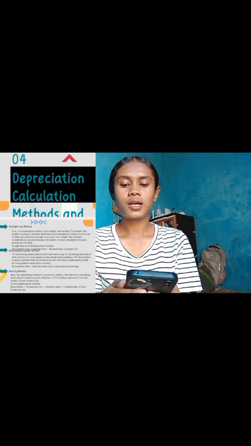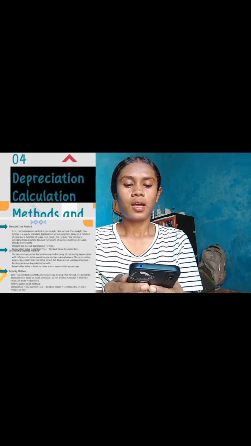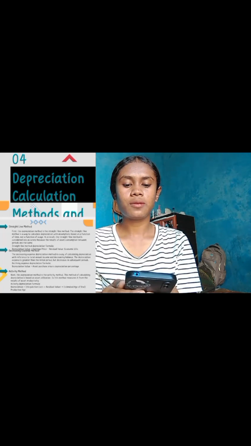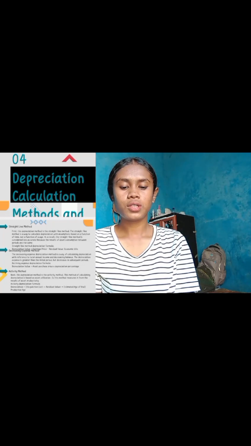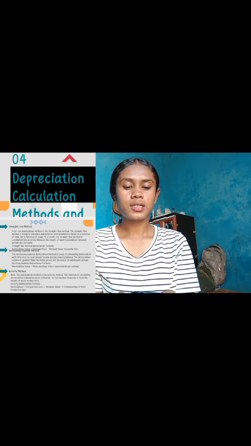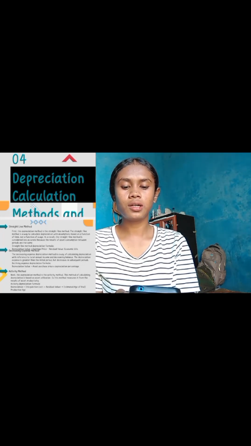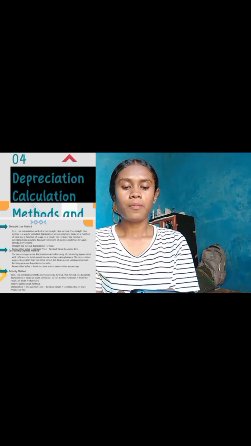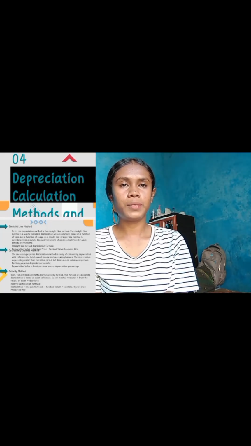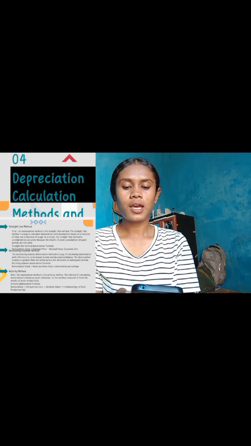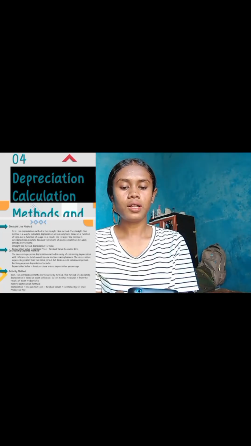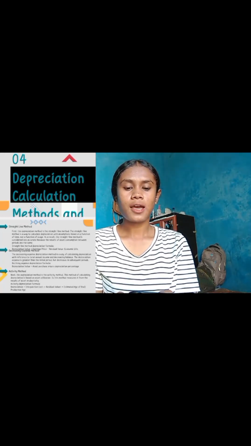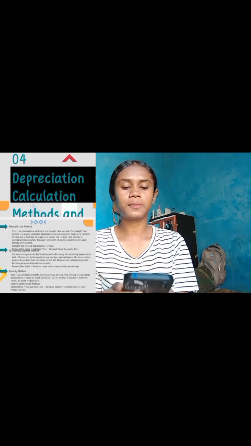The second is the declining expense method. The declining expense depreciation method is a way of calculating depreciation with reference to total annual income and declining balance. The depreciation expense is greater in the initial period but decreases in subsequent periods. The declining expense depreciation formula is: depreciation value equals asset purchase price times depreciation percentage.